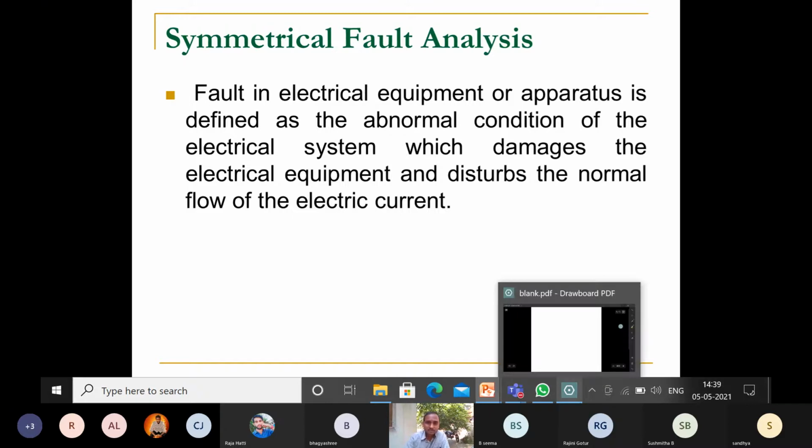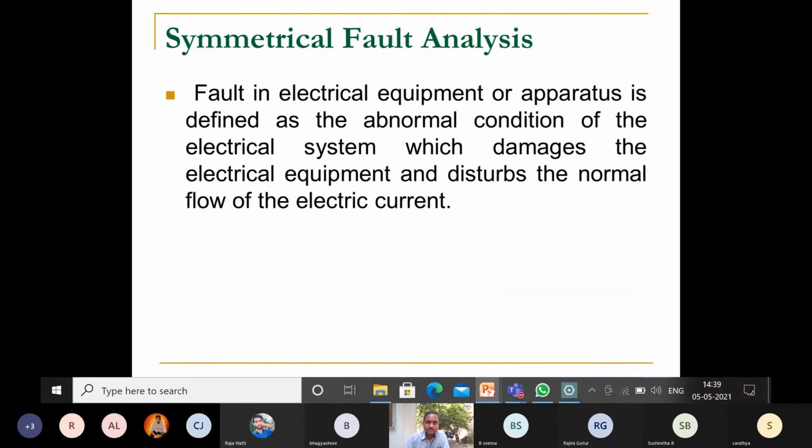Is it audible? Yes, sir. And the PPT is visible, right? PPT visible, sir.